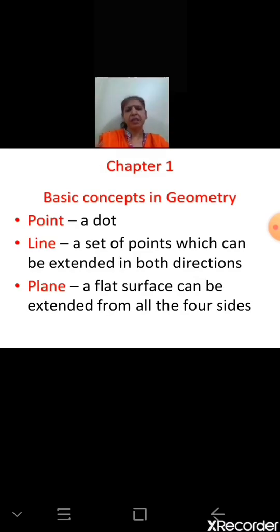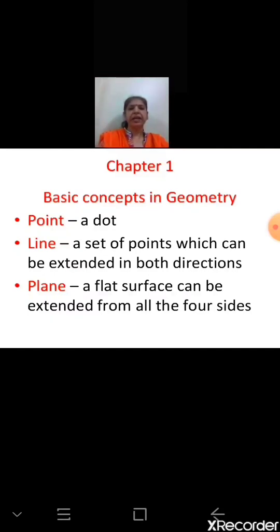We draw points in the books. What is a point? A dot made by a sharp object, a dot made by a sharp pencil. So we draw a dot, but in geometry, we call it a point. And we name the points. So what we do? We use a capital letter, a capital alphabet, to name the points.